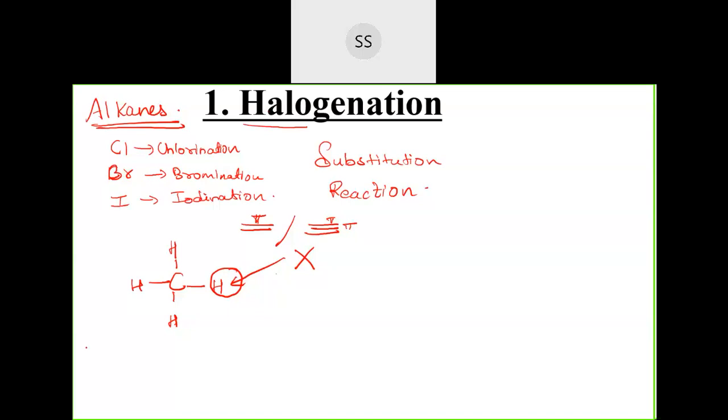I will give the definition here. Halogenation is the replacement of one or more than one hydrogen atom of alkanes by halogen atom.